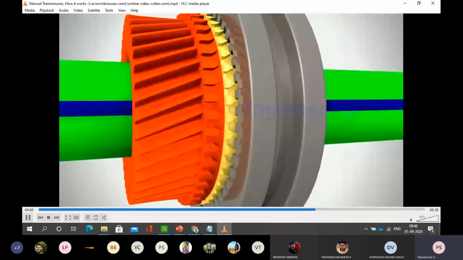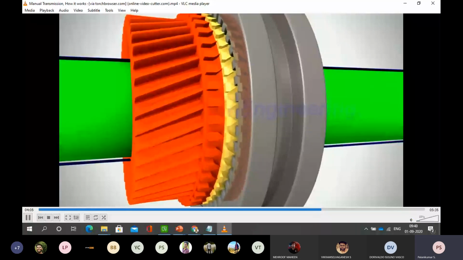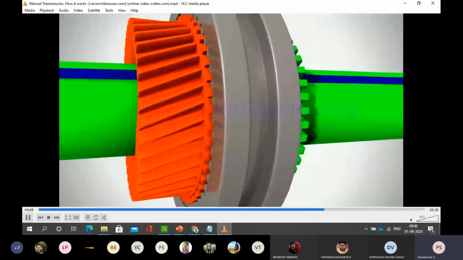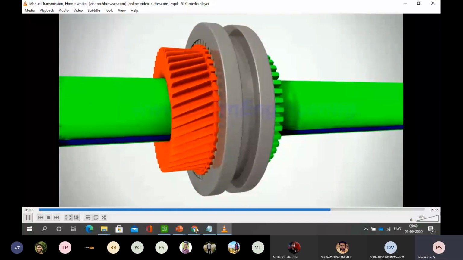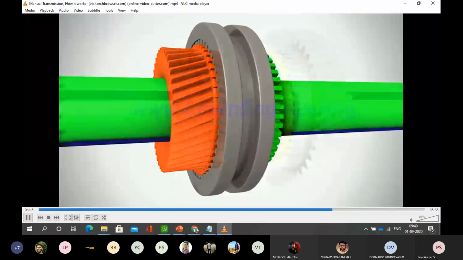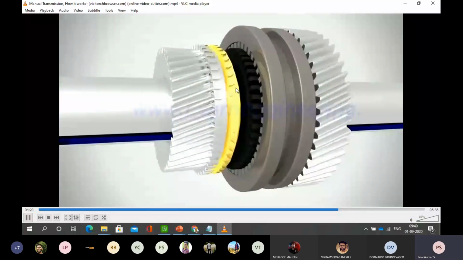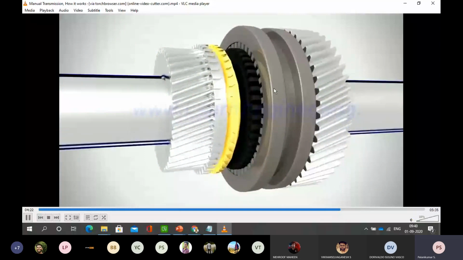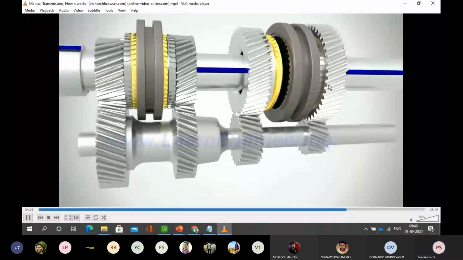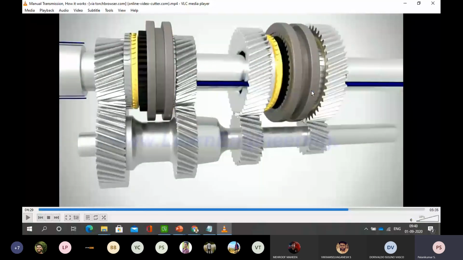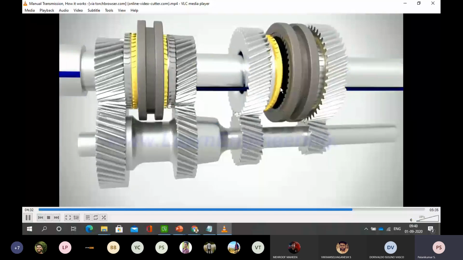For first and second gear there is one arrangement, and for third and fourth gear, one arrangement. Of course, for the reverse gear, I can have one arrangement. Put together, we can see that the synchronizer ring and sleeve will not rotate whenever it is going to that side. Whenever it is connected to the synchronizer, this is out. So I can make this gear operate when the sleeve is coming here, and I can change it to second gear by means of the synchronizer ring connected to this sleeve.